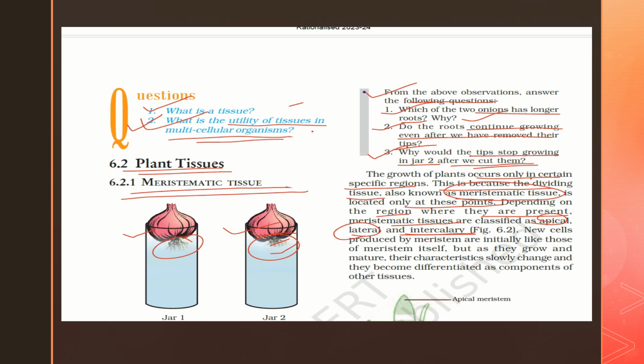So that we will read now. New cells produced by the meristem are initially like those of the meristem itself, right? But as they grow and mature, their characteristics slowly change and they become differentiated as components of other tissues, right?